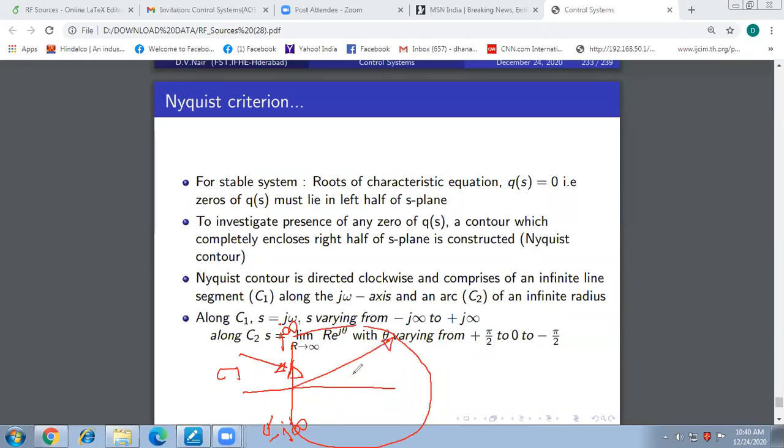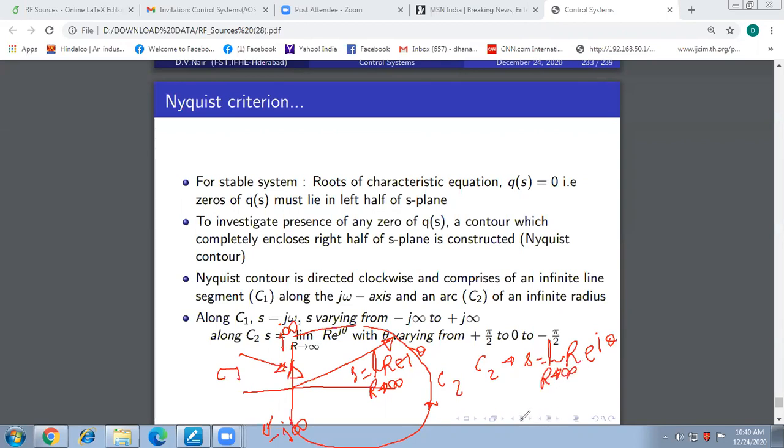And this arc is defined by S equal to r e to the power j theta, under the limit r tending to infinity. So any point on this arc, this is your second part of the Nyquist contour, the second segment. For C2, I substitute S equal to r e to the power j theta, the polar form representation, under the limit r tending to infinity.